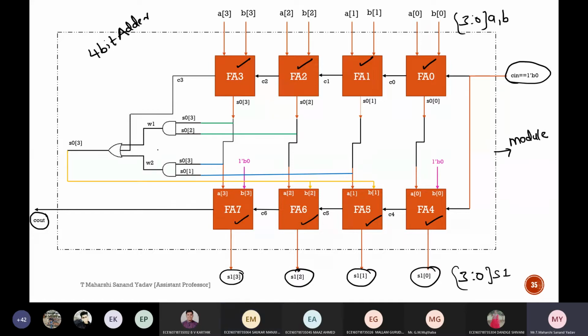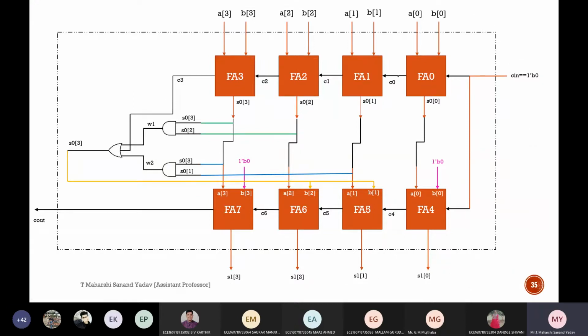Now all the components, I mean all the wires which are present internally, you have to declare them as wires. Don't concentrate on what is present in the internal part. Only concentrate on what is present in the outer portion of the module so that you can declare them as the port list. That is the first step. After that, you can start concentrating on the internal parts. Here I've given the name for this wire as C0. This is C1, C2, this is C3. Simply put, this is the Cout of the first 4-bit adder. Again, this is another 4-bit adder, so here also internally it contains carries. I've given the names C4, C5, C6, and the final carry that I get, I've declared as Cout.